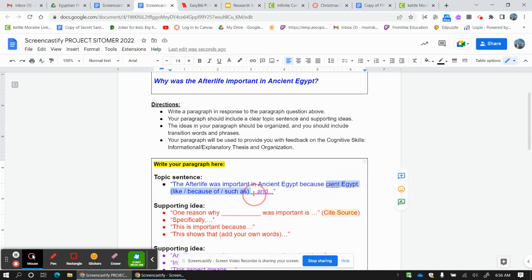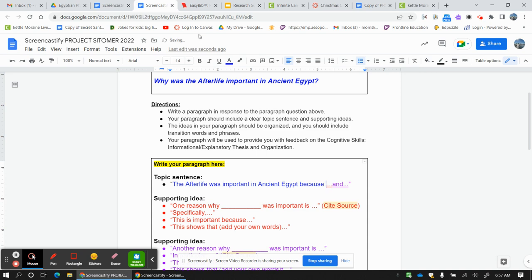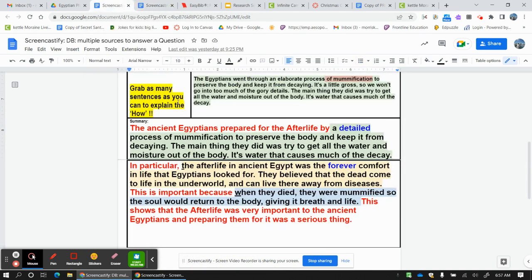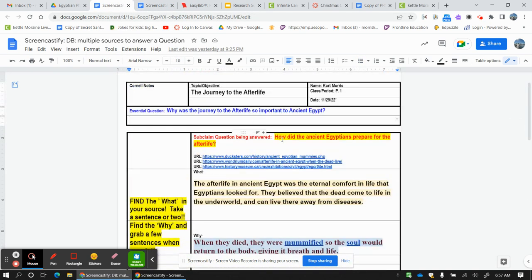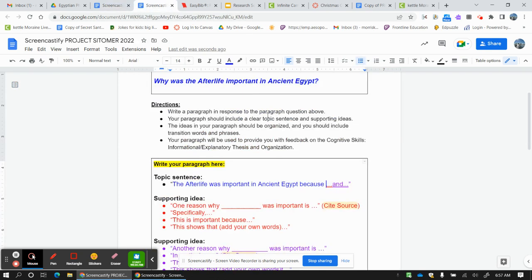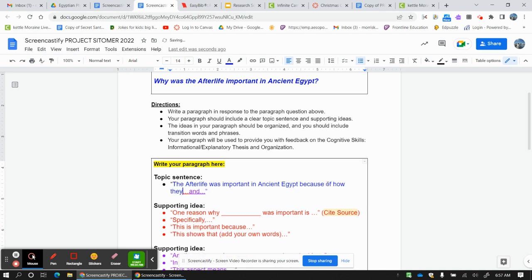Now I need to turn my subclaims into my thesis here. So let me go back to my subclaim question. How did the ancient Egyptians prepare for the afterlife? So I'm going to say the afterlife was important in ancient Egypt because of how they prepared for the afterlife.